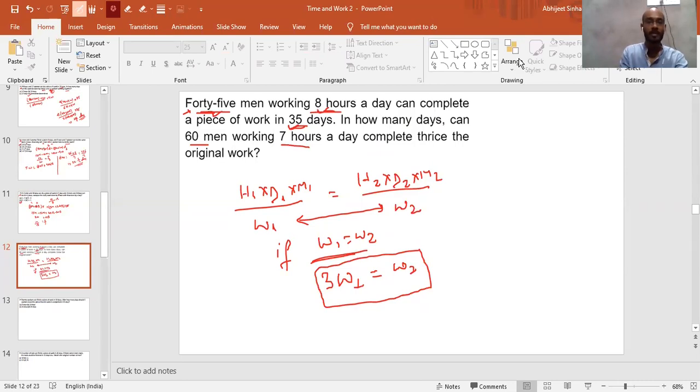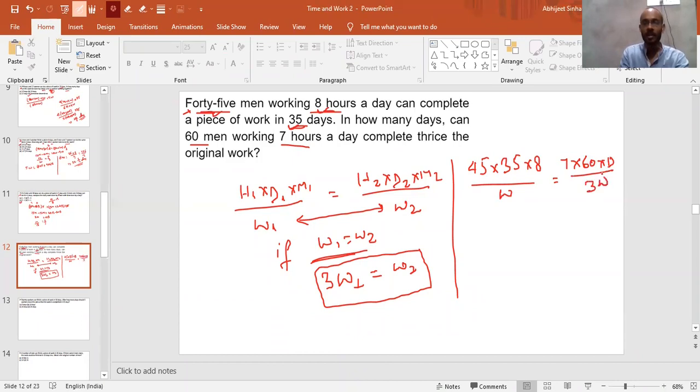Now come on, quickly tell me answers, because this formula will be put here, guys. Yes, Sagar said. Very good, Sagar. What will we do? The men 1 is given, which is 45. We'll write here. How many days? 35. We'll write here. The hours 8. Upon W, the work, let it be W. Hour 2 is given as 7. Then the days we need to calculate, and the number of persons is 60. And the work is nothing but 3 times of W.